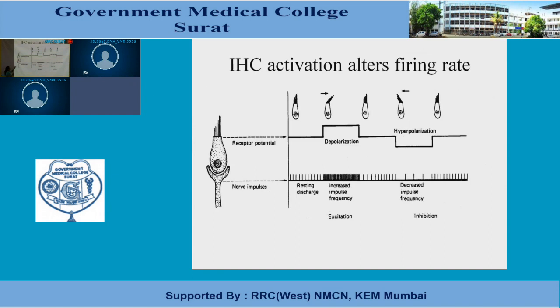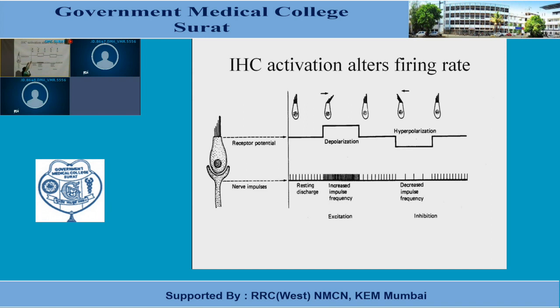Now, this slide shows the hair cell and the nerve with which it synapses. The base of the hair cells synapses with the network of nerve fibers arising from the 8th cranial nerve. Here you can see that during the resting stage also there is firing from these hair cells, resulting in a basal rate of discharge. So this is known as resting discharge.